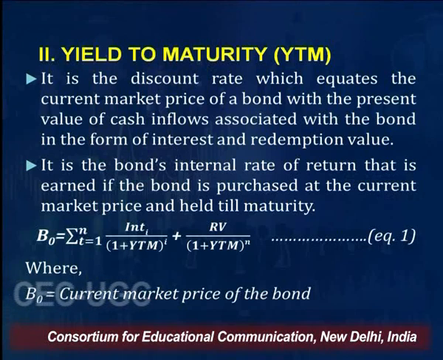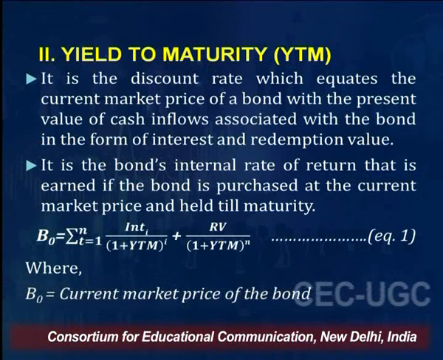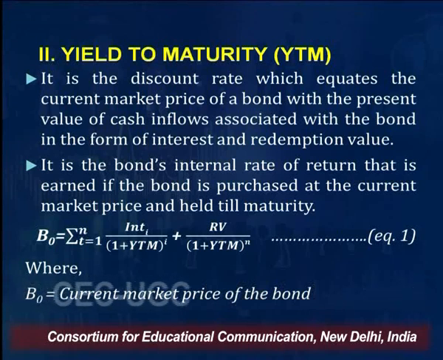The other important term which I'll be talking about in length, friends, is called yield to maturity. This is a very, very important term which we normally use in the bond market. What is yield to maturity? Yield to maturity means, simply speaking, if a bondholder keeps the bond up till the time of maturity, what is the return which the investor is expected to get? It is called yield to maturity. That is, if an investor keeps the bond up till the maturity period, what will be the return which the investor is expected to get?